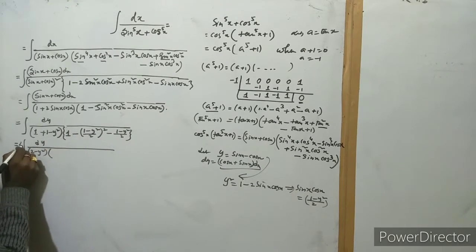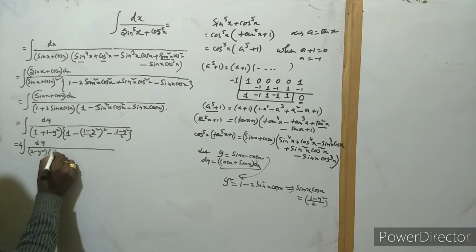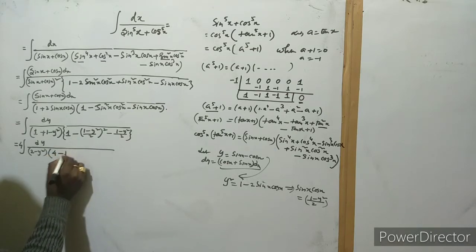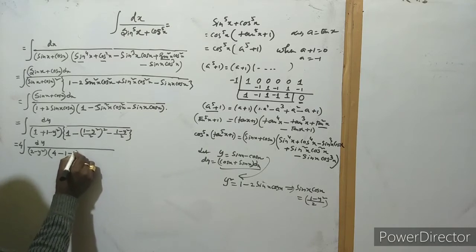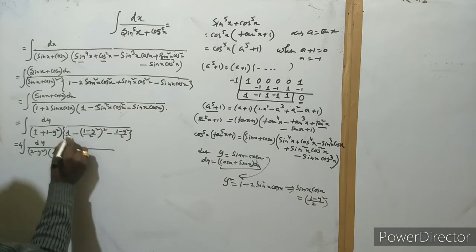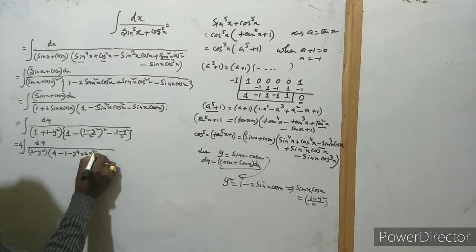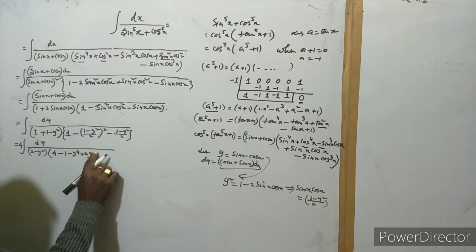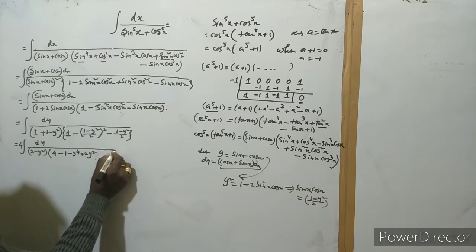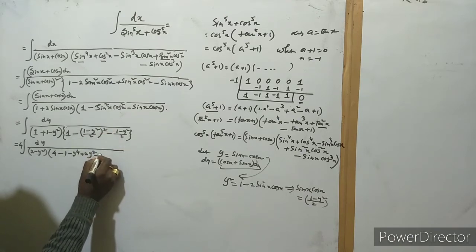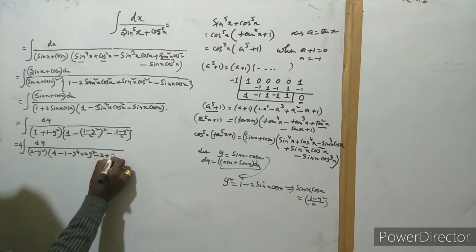LCM is 4 here. So this is 4. We write here 1 square means 1 here, and this is plus y to the power 4. Minus twice the minus plus 2y square, sorry, this is y square. And this is here LCM before, so multiply by 2. This is 2 plus 2y square.